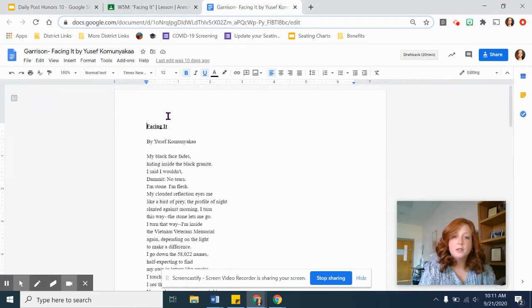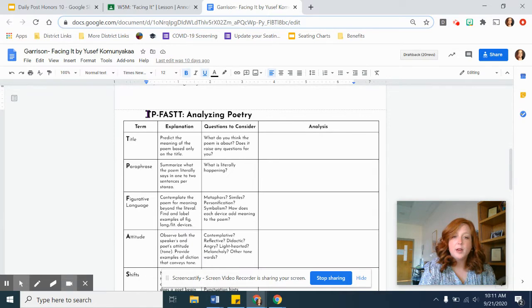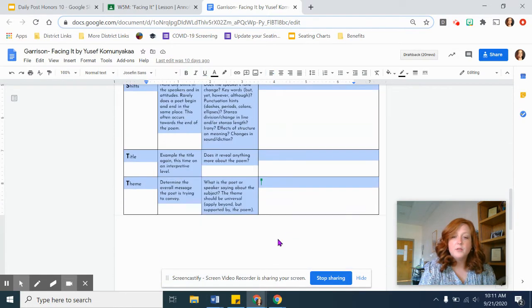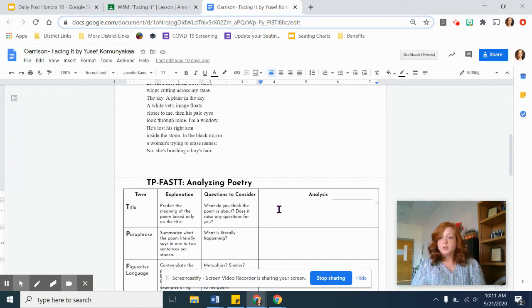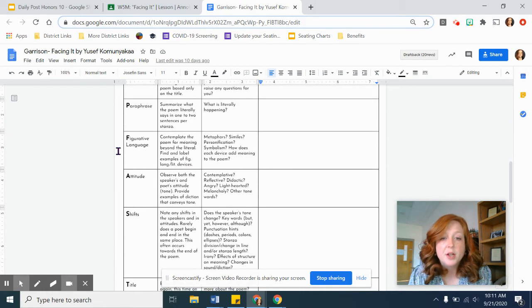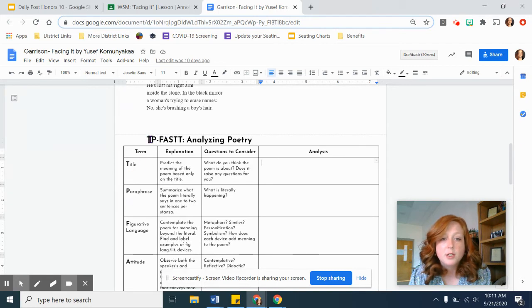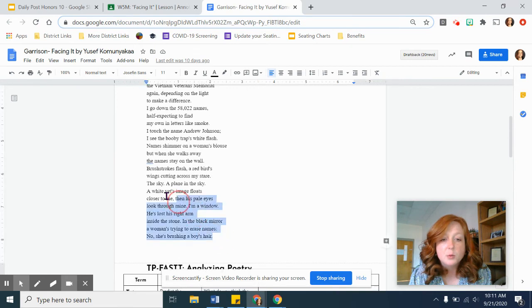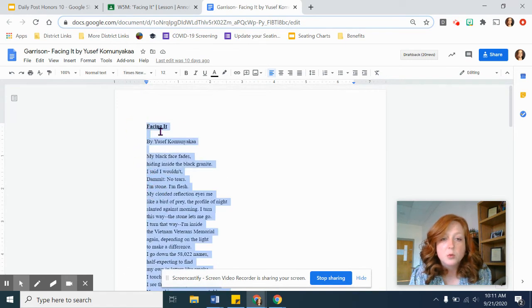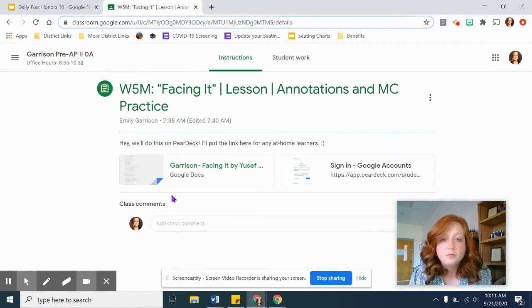So you read it, and then you complete your TP Fast. Because I let them do this in groups, if you have someone in class that you want to communicate with so they can share this with you, I don't mind if you do that. But I encourage you to complete this TP Fast graphic organizer over this text, because this is what your next analysis writing will be over.